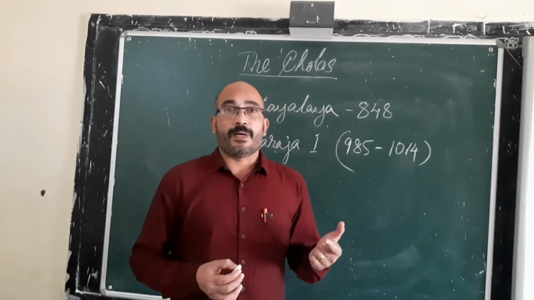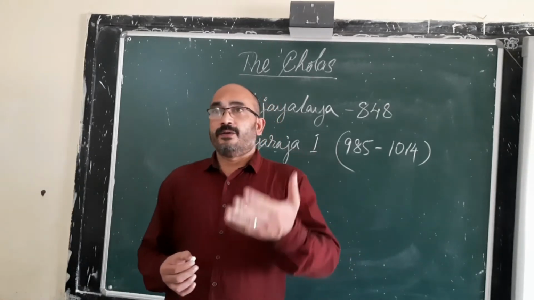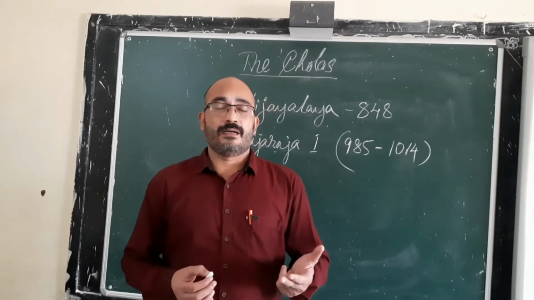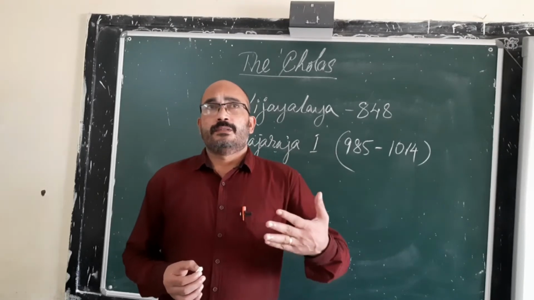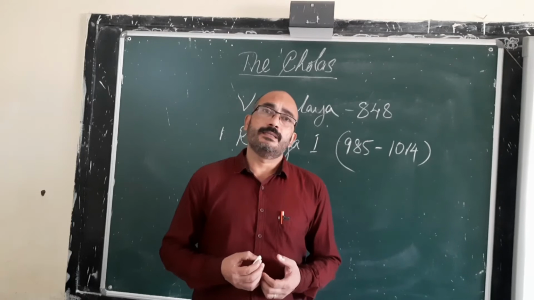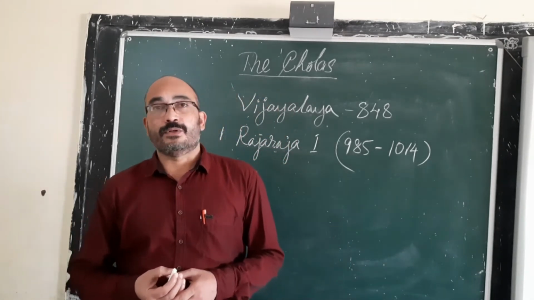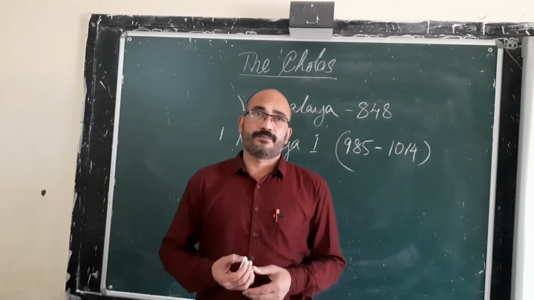He captured parts of Deccan, Vengi, then the South Indian kingdoms, and islands like Sri Lanka and Maldives. Almost the northern half of Sri Lanka was captured by Rajaraja I, and he attacked Maldives also.